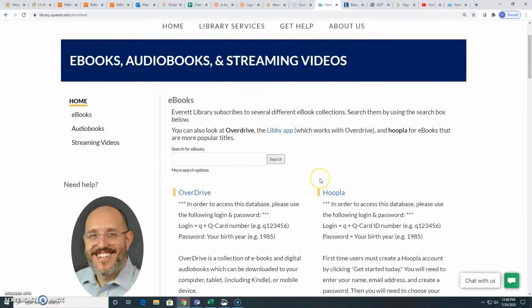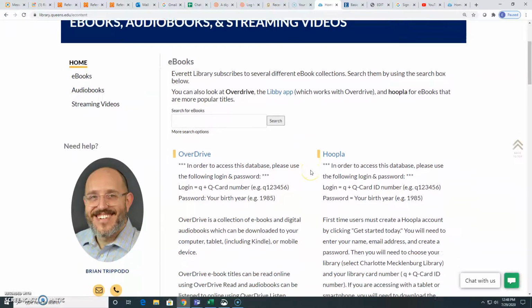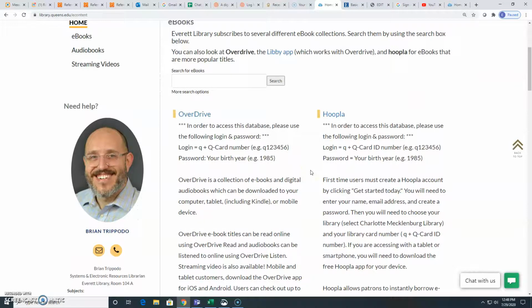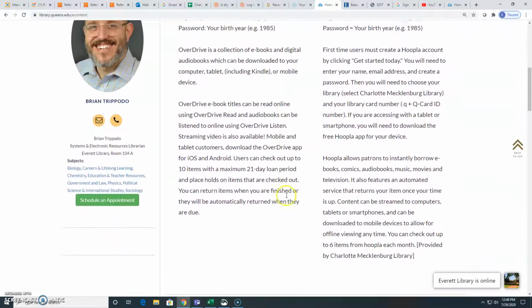So this is our place where you can get more popular information, and also the streaming videos offer lots of documentaries as well as some popular movies. A lot of this access comes through our Charlotte-Mecklenburg Library Partnership. So to access a lot of this information, you would have a library card number, and that card number would be your student ID number with the Q in front of it. And then your password would be your birth year. So all of that information is listed here.